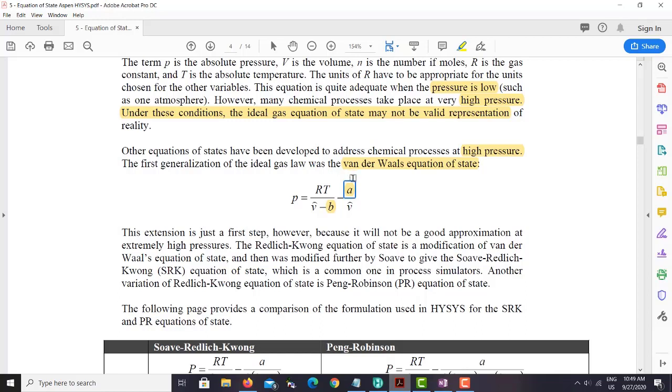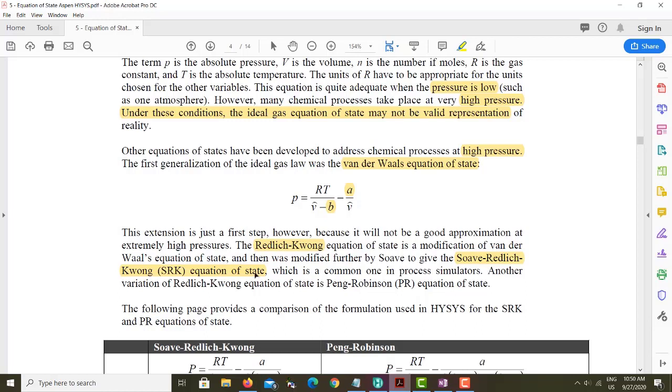That's why scientists called Redlich and Kwong came in and did some modification in this equation to improve the equation of state. And once they improved it, they called it by their own name, the Redlich-Kwong equation of state, or SRK equation of state, because they did some modification to this equation of state.